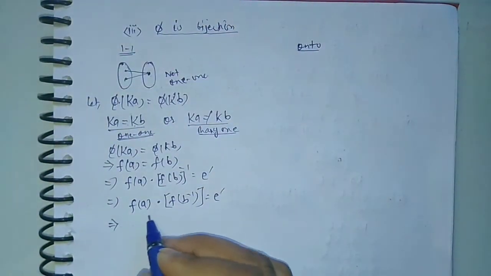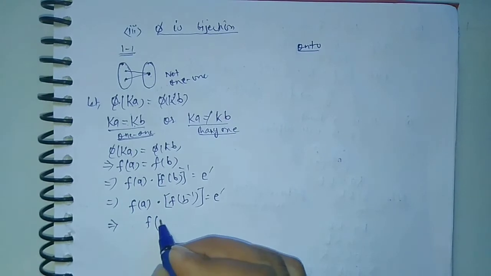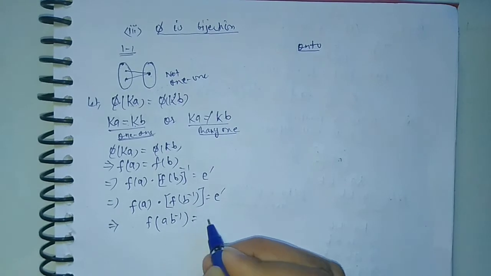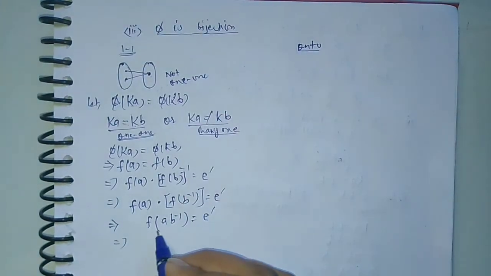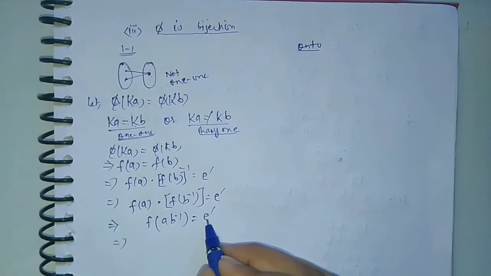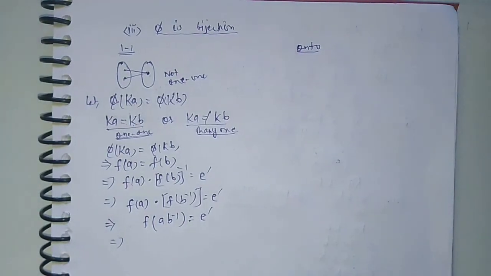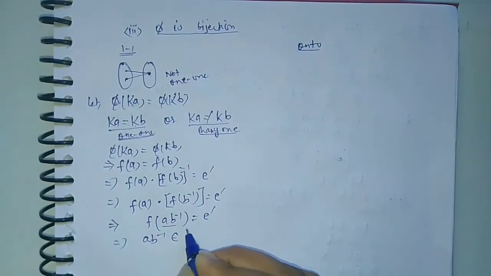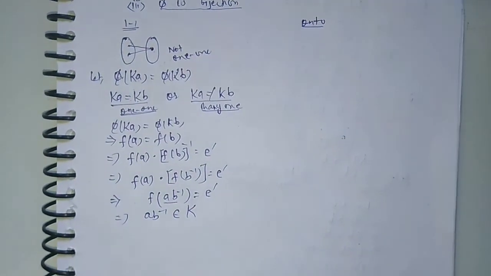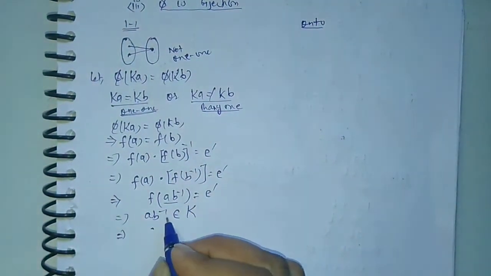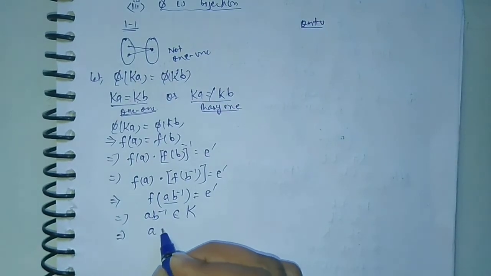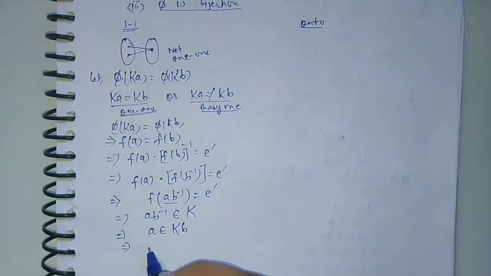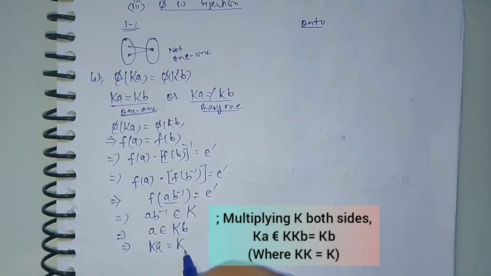So f is a homomorphism, so we can imply that f(a b inverse) is equal to e dash. From the definition of kernel, this element a b inverse belongs to kernel K, and multiplying by b on the right side we get a belongs to Kb, and this will imply that Ka will be equal to Kb.